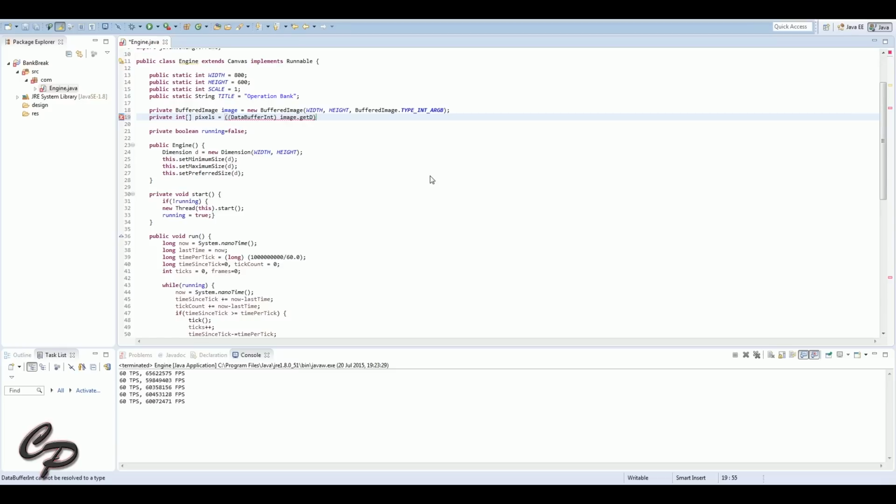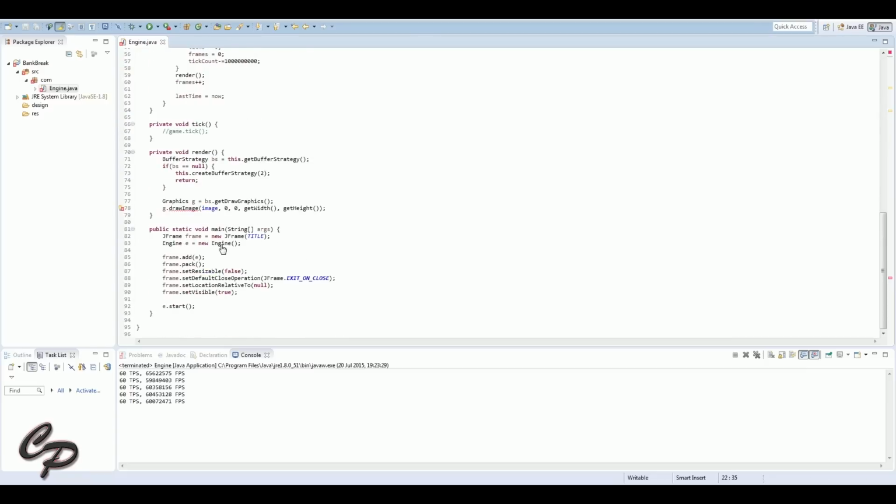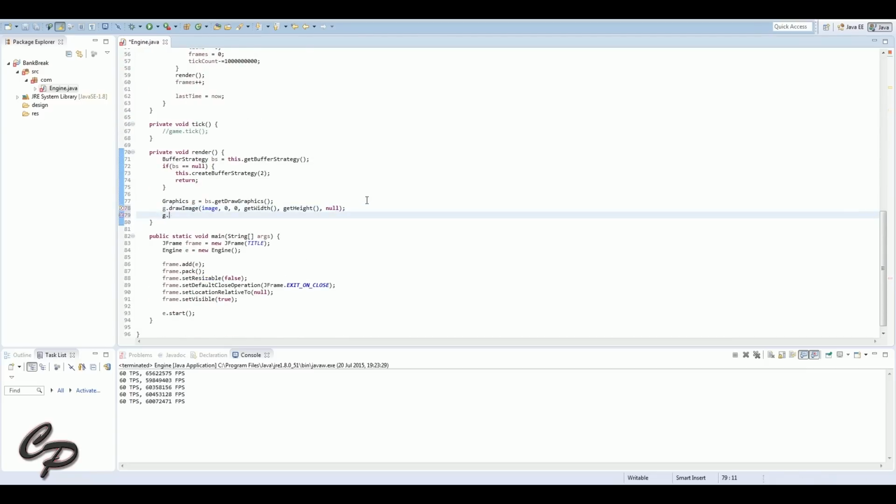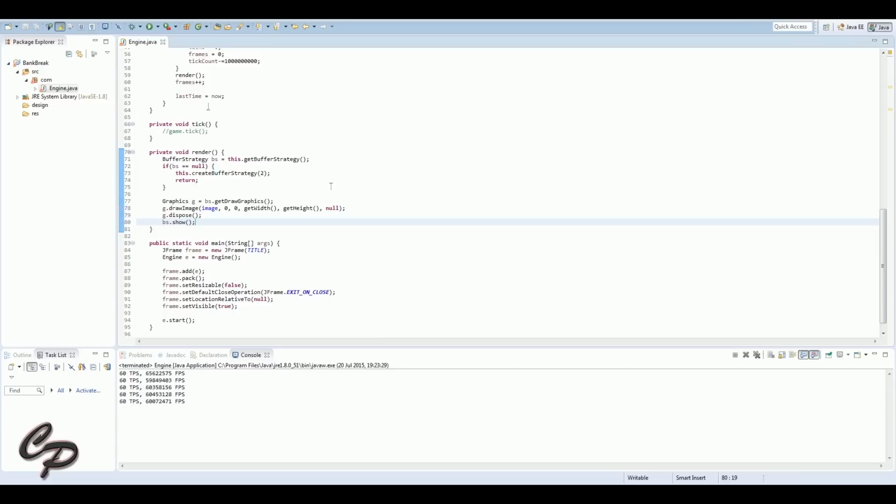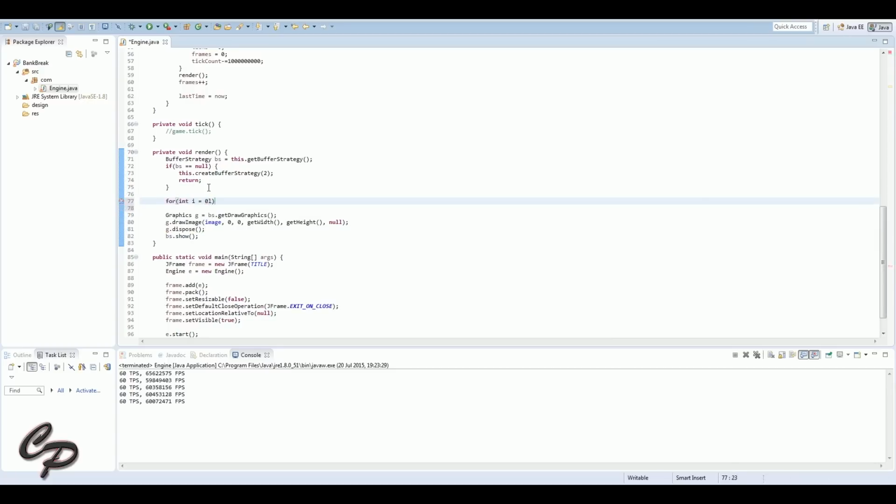And here we're making an array of integers called pixels. And what we're doing here, as you'll see in the code eventually, it took me a bit of time to remember how to do this. I haven't done this for a while now, but you see that I eventually get round to it. We're linking the pixels array to the image, so that as we draw onto the pixels array, it instantly draws it back onto the image, and then we dispose of the graphics and then show the buffer.